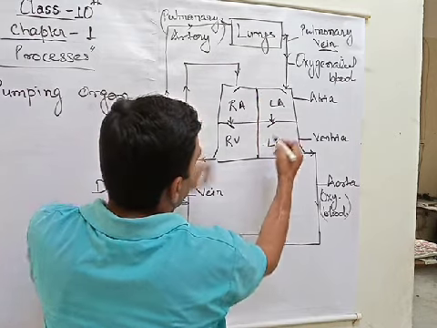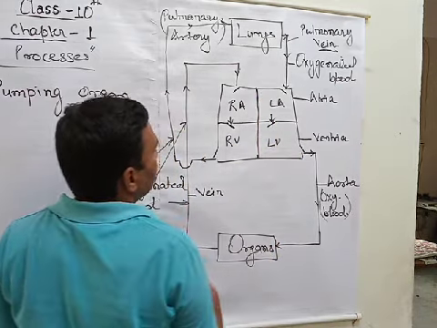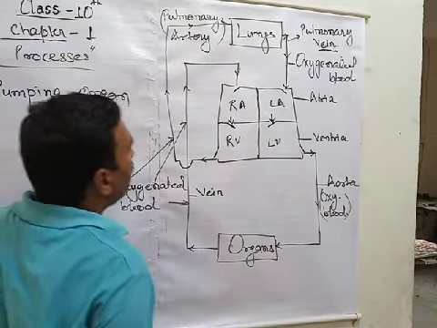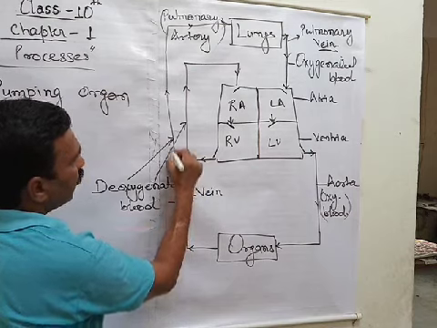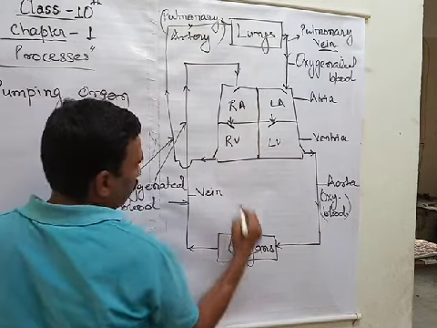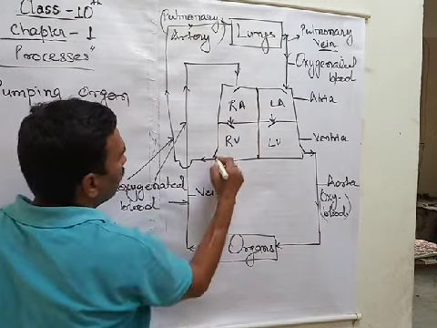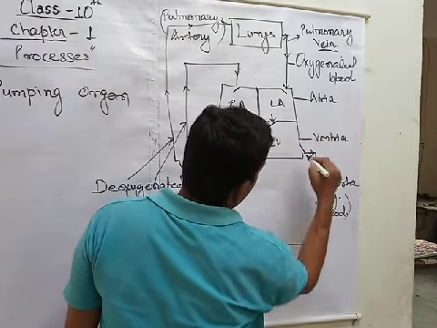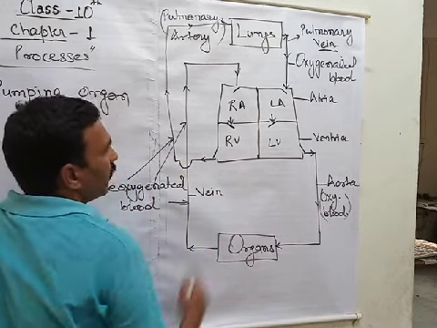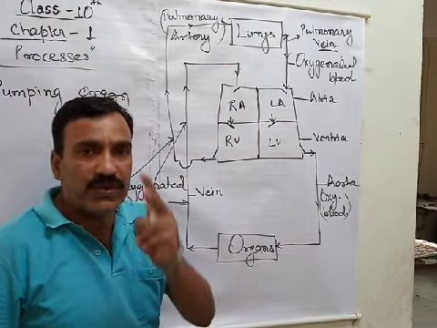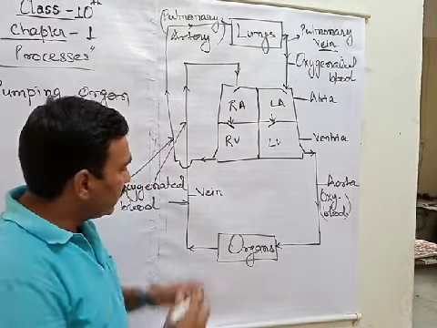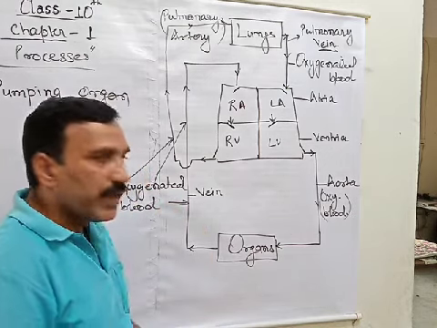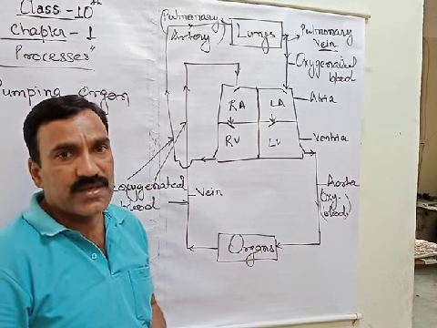Now, this is called septum. This is tricuspid. This is bicuspid. This is pulmonary vein. This is pulmonary artery. The blood is moving twice into the heart, once from here and another from here. Again, once it is going out from here and another from here. So the blood is circulating two times. Hence, this type of circulatory system, which is found in humans also, is called double circulatory system.